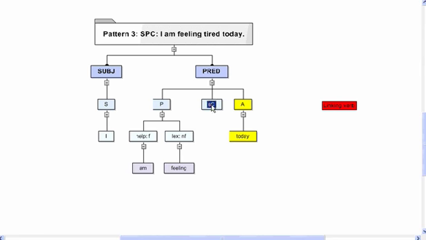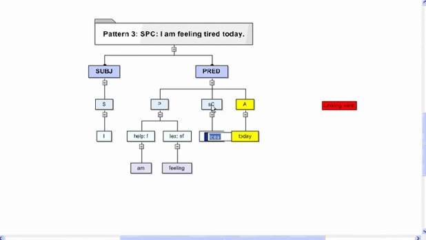Finally, we have the subject complement, and the subject complement here is "tired". We don't call this an object because it's not another thing. Here we have somebody is feeling. It's not somebody is feeling another person, but this "tired" is describing "I". The subject complement describes the subject. It's not another object in itself. This is why it's called a linking verb, because "tired" links to the subject. The subject complement links to the subject.